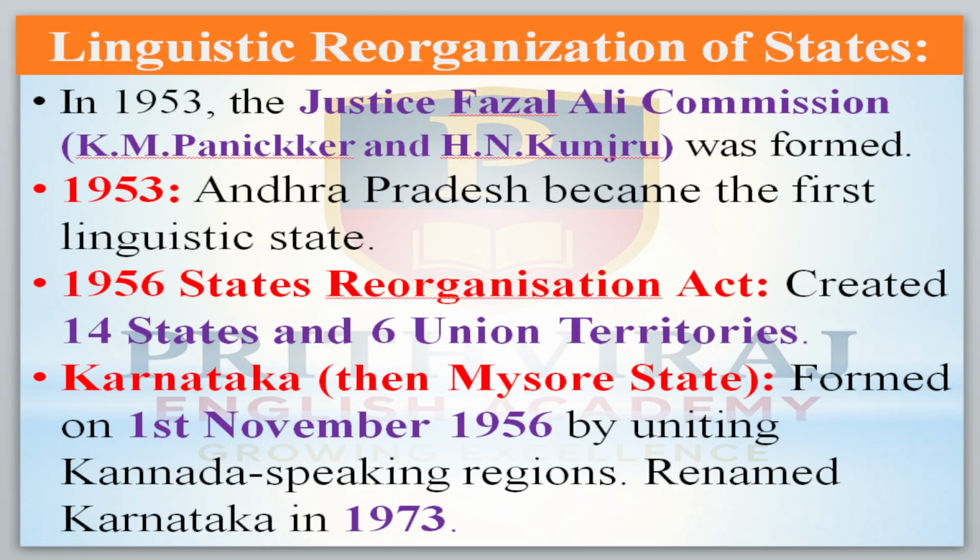Afterwards the Indian government made the act called the States Reorganization Act. Through that, the Indian government created 14 states and 6 union territories. In that, on 1st November 1956, Karnataka got the name Vishala Mysuru state. But in the year 1973, Vishala Mysuru was renamed Karnataka. This is our Karnataka.